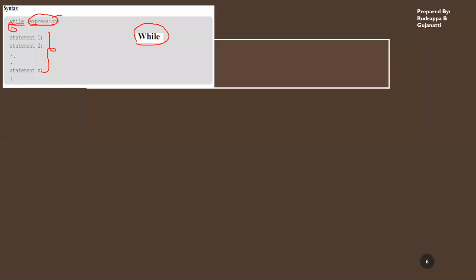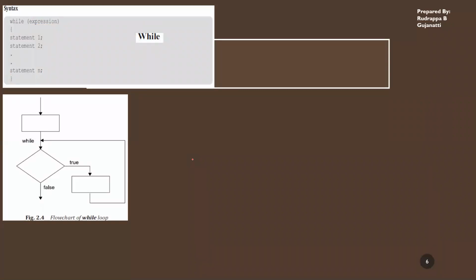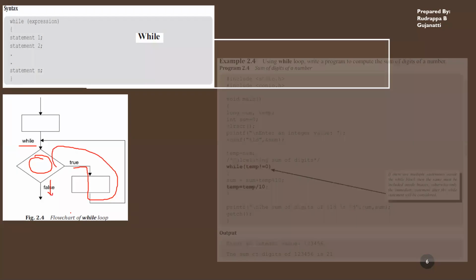So whatever is within this parenthesis will be forming the while block. Once the expression fails, the execution goes to the next statement, which is present after this while loop. This we had discussed previously: in while, you check the condition, if the condition is true, you perform some tasks, and then again check the condition and keep on continuing till the expression is true. If the expression is false, you go and execute the next set of statements.